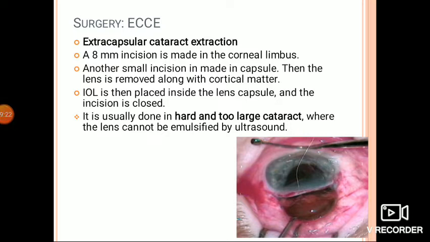In extracapsular cataract extraction, the early steps of the cataract surgery are the same as the ICCE till the formation of the corneoscleral tunnel and entry into the anterior chamber. After that, there is injection of the viscoelastic substance into the anterior chamber, which causes formation of the anterior chamber. Then we can proceed to make the anterior capsulotomy. Anterior capsulotomy can be made through the can opener technique, the linear capsulotomy technique, or the continuous curvilinear capsulorhexis technique.